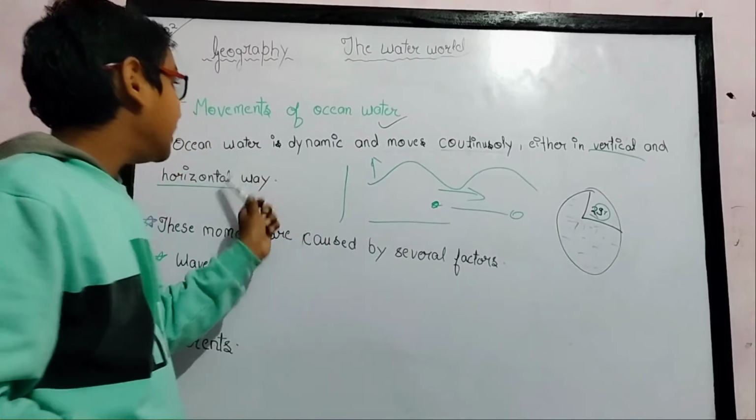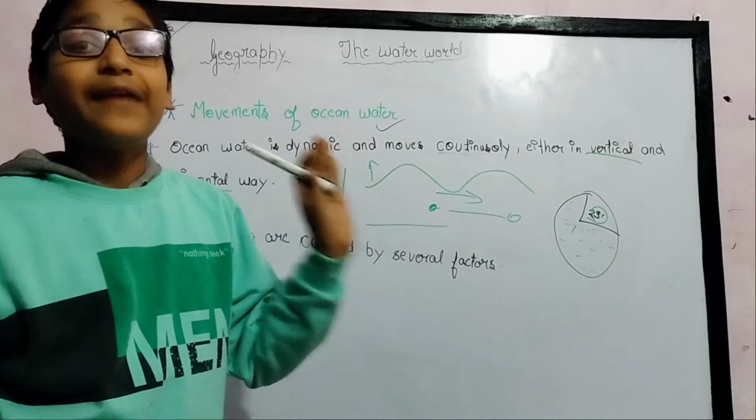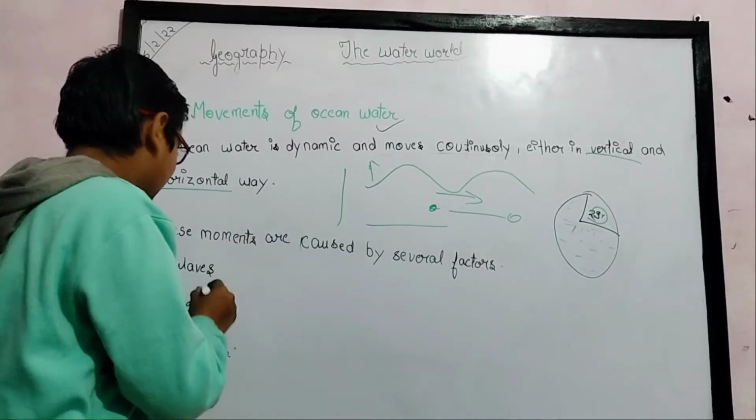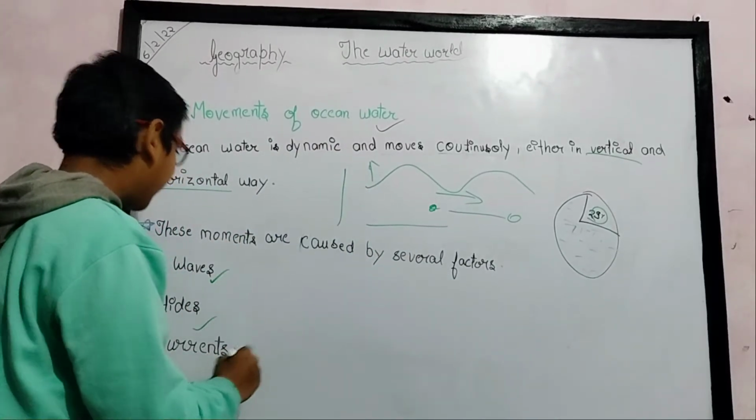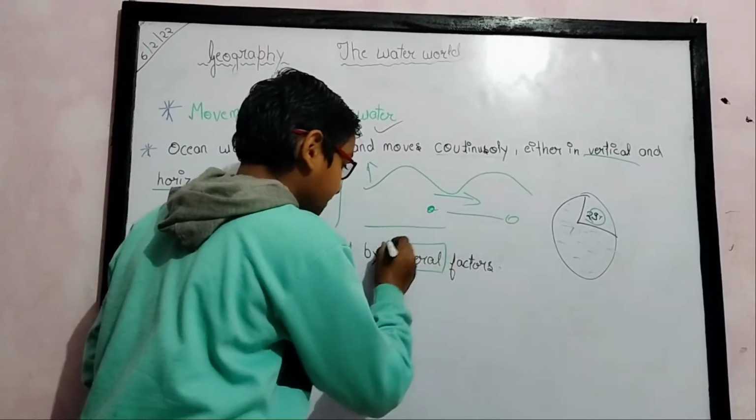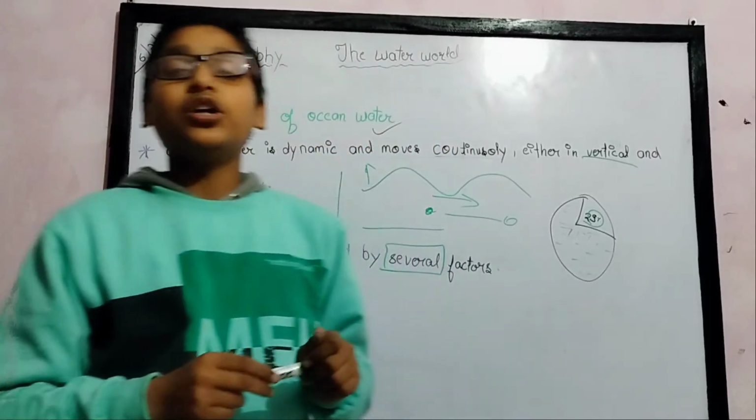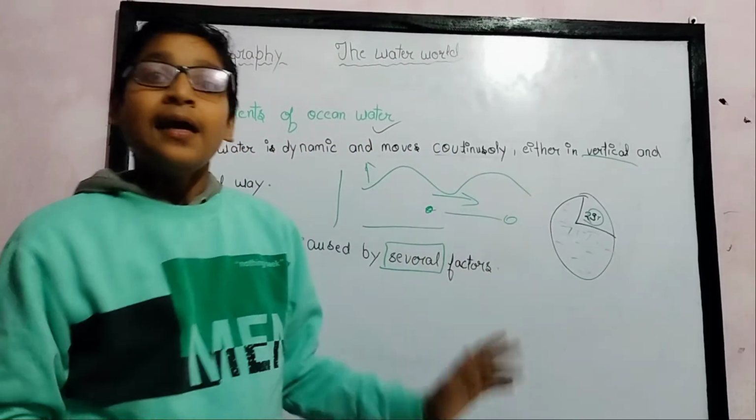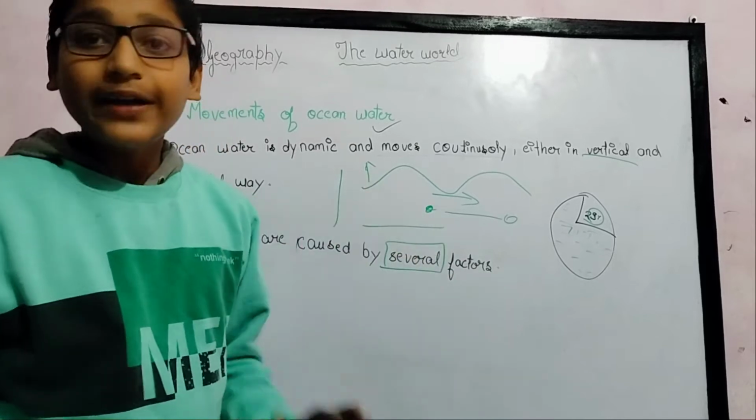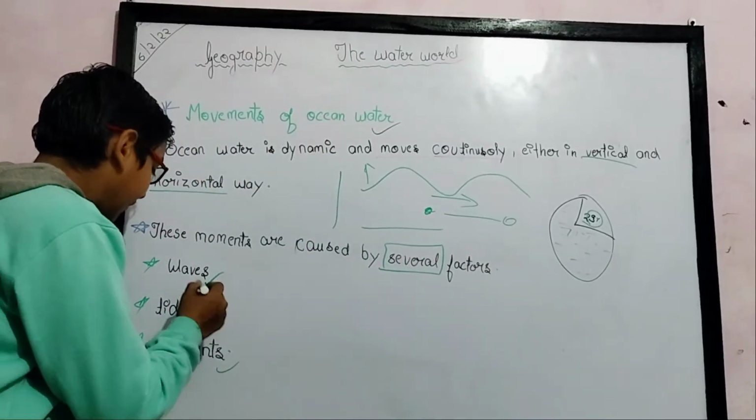This continuous movement of ocean water is caused by many factors. There are several factors, such as the salinity of the water and the weather of that place. But the main three ways the ocean water moves are waves, tides and currents.